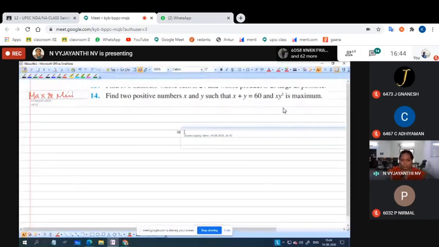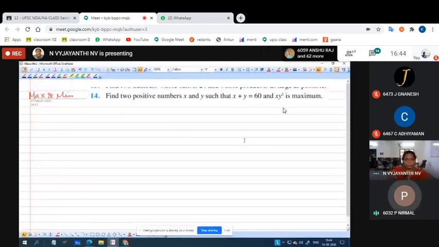Okay, tell me how to solve this. What is the question given? x plus y equal to 60. It is given that there are two positive numbers. Highlight that the two numbers are positive, x and y.